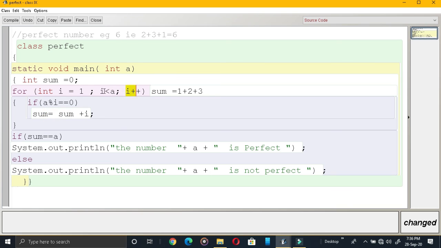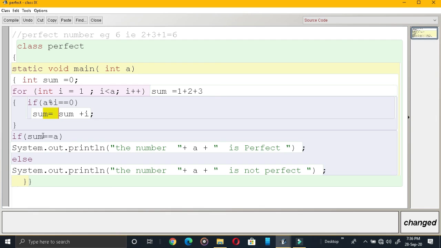i++. The condition becomes false. So which numbers are we going to add over here? 1, 2 and 3. They are the factors. So their sum is kept in which variable? The sum variable. So the loop is terminated. Coming over here, sum means 6. What is the sum? 6. 6 is equal to a. What is a? Our original number, 6. So we are checking that the original number and the sum we have formed are both equal.